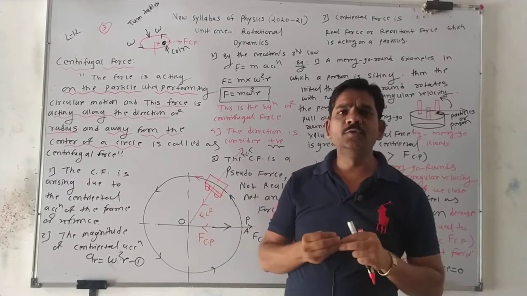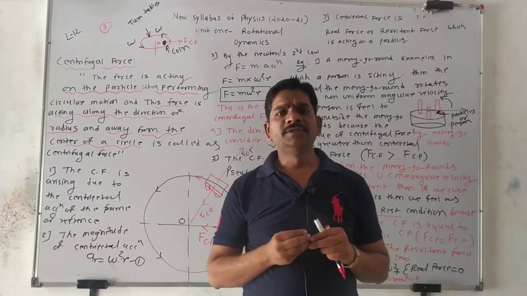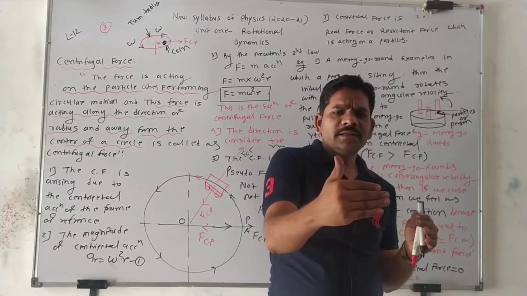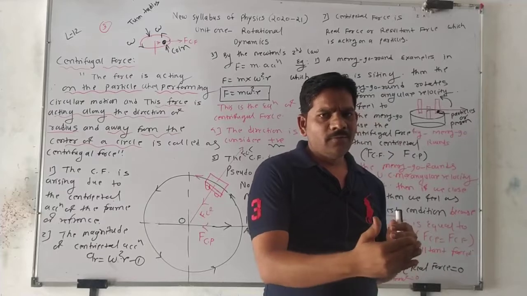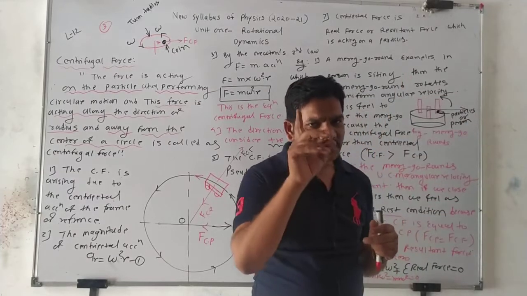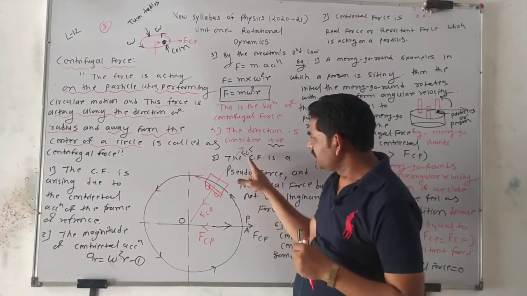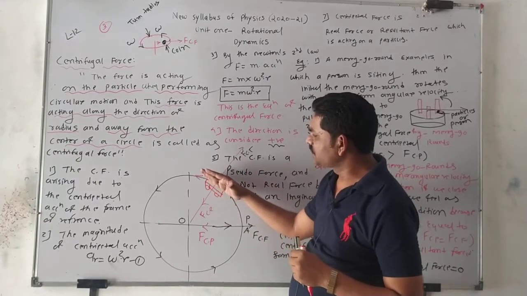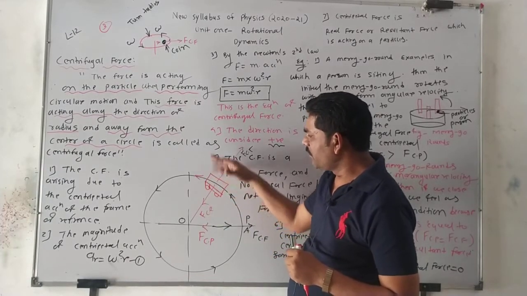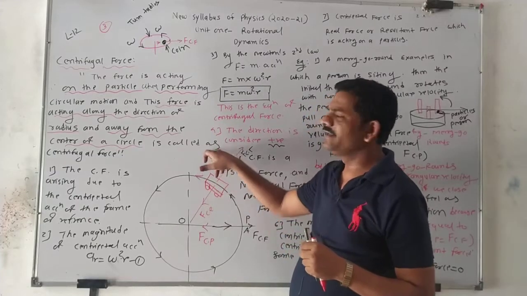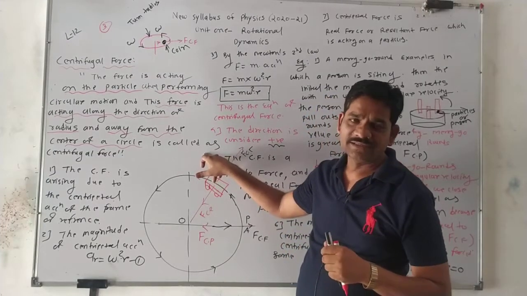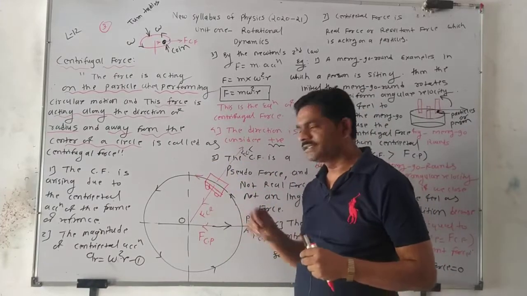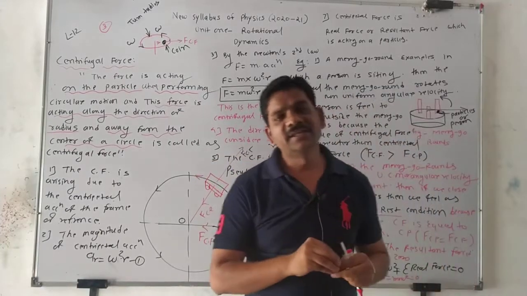If you listen to the news or watch TV, a car moving on a curved path leaves the road. What is the reason behind that, boys? Here the centrifugal force is more than the centripetal force, so the car leaves the road, there is an accident and damage. This is the reason behind it.